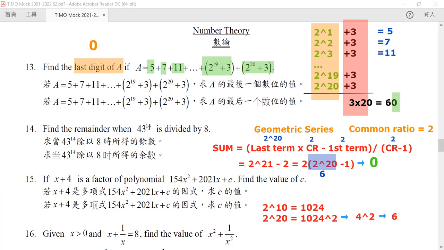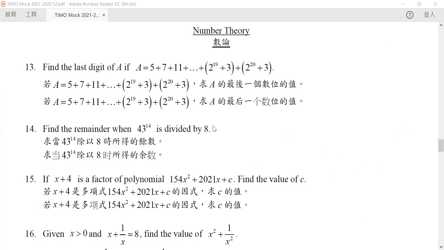Find the remainder of 43 to the power 14 when it's divided by 8. Now in here, we need to apply the logic of modular arithmetic. In modular arithmetic, we always say that if A is equivalent to B mod M, what does that mean?